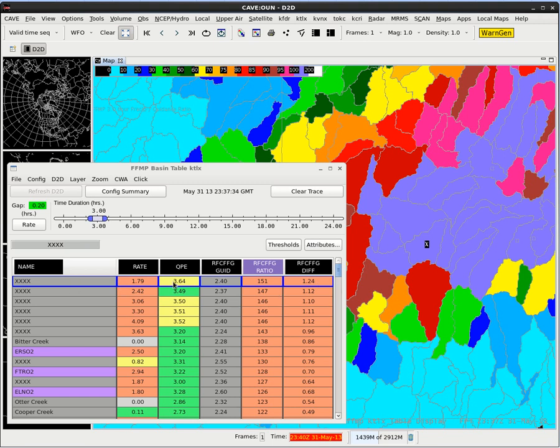So let's go ahead and read off these values now for a given row. We're an all and only small stream basin, so this is all one basin's characteristics. The instantaneous precip rate of 1.79 inches per hour, which means it's raining right now. 3.64 inches has fallen in the last 3 hours because that's what I set my slider bar to be. The basin average flash flood guidance is 2.4 inches for this basin, so we can see that I've exceeded flash flood guidance. Well, if I take the ratio of QPE to guidance, then that's going to be 151%. And that's what we're displaying right here.